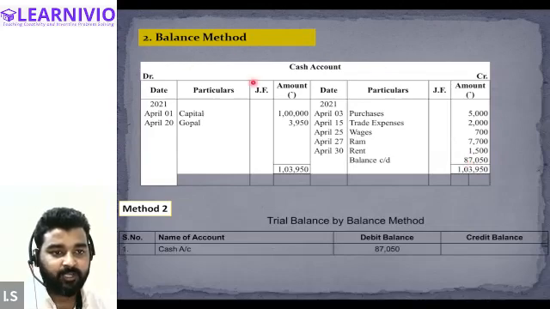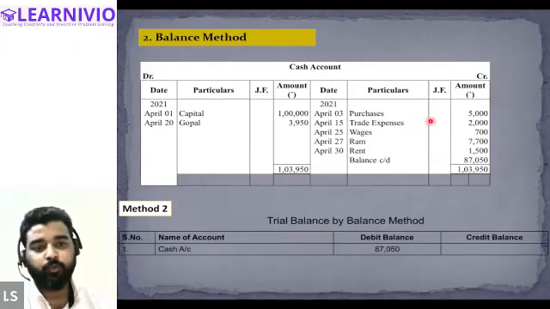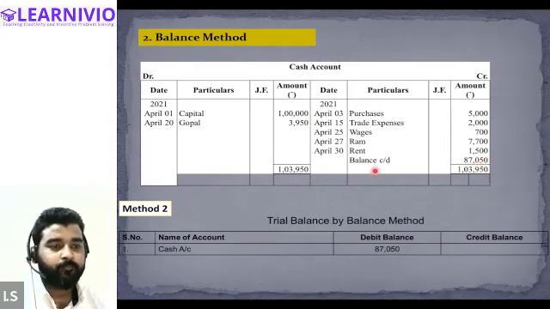So if this is the cash account, the total of the debit side is 1,03,950 and the total of the credit side is 16,900. But we are not considering the total of both sides. We will be considering the balancing figure of the cash account. After reducing the credit value from the debit value, the balancing figure is 87,050 rupees. This balance is only taken into consideration while preparing the trial balance.